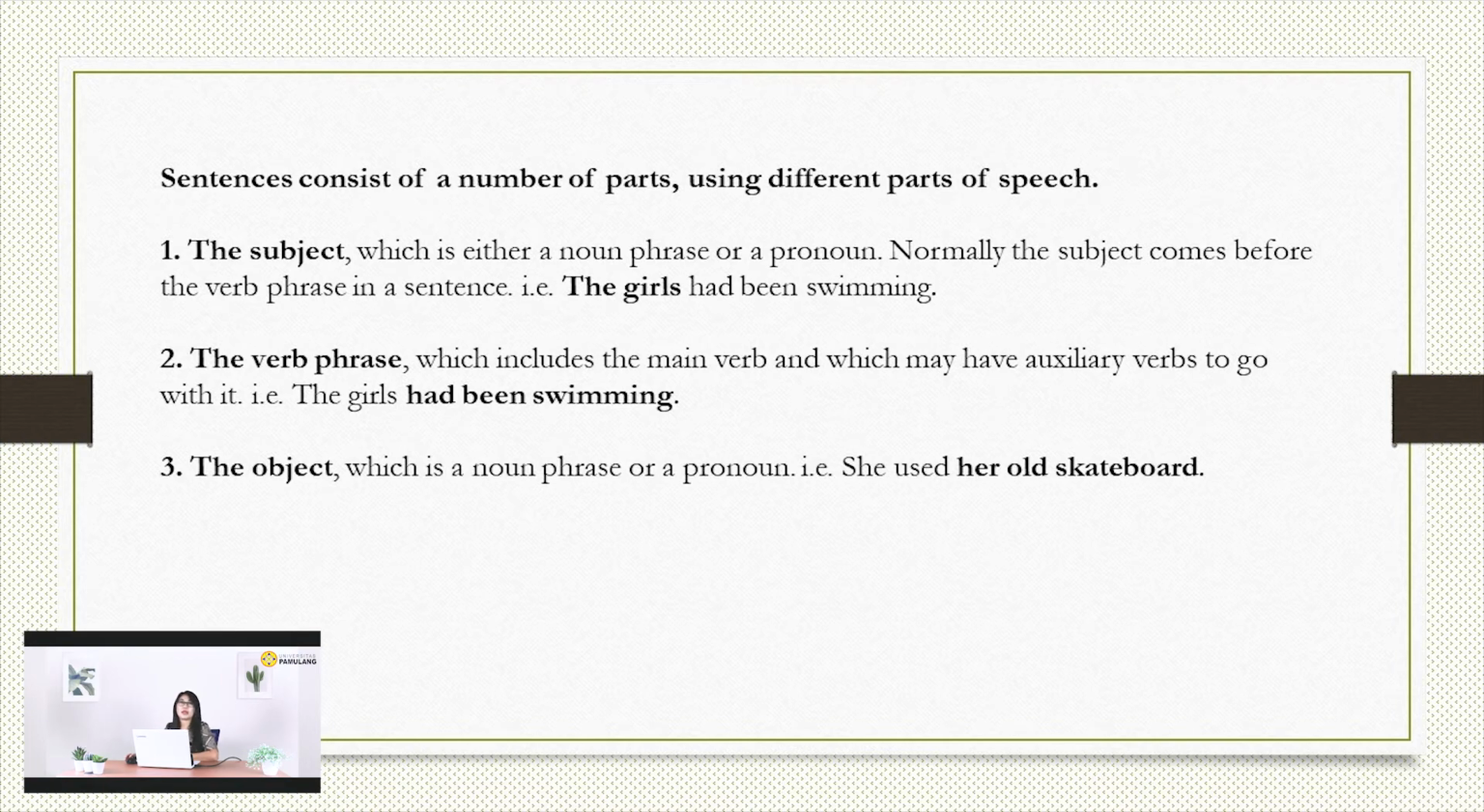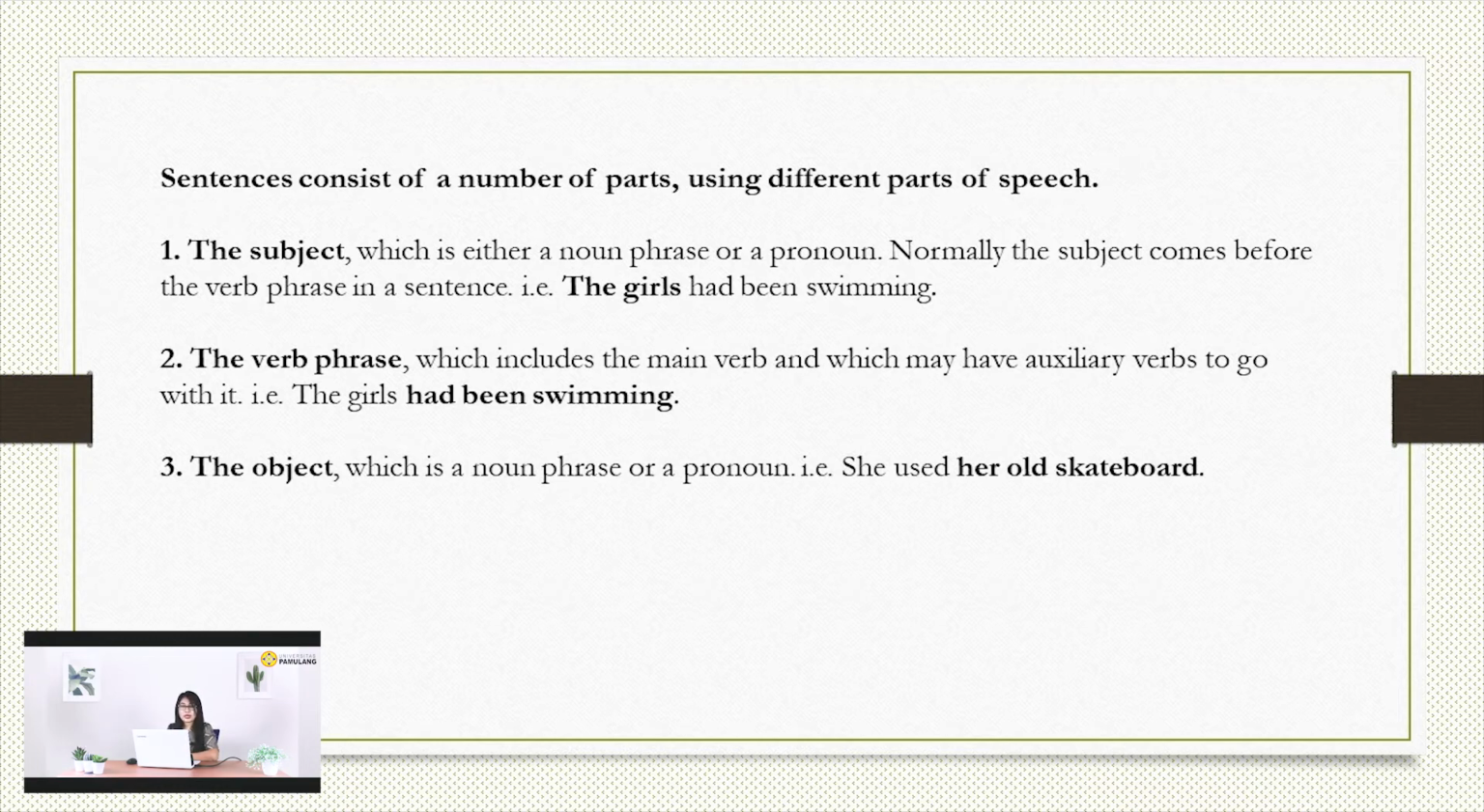Number one, we've got the subject, which is either a noun phrase or a pronoun. As we know, pronouns like I, you, we, he, she, it are pronouns. If we have a friend with a name like John, the pronoun is he, Santi, the pronoun is she, and so on. Normally, the subject comes before the verb phrase in a sentence. So almost all subjects come at the beginning. For instance, the girls had been swimming. So the subject is the girls.